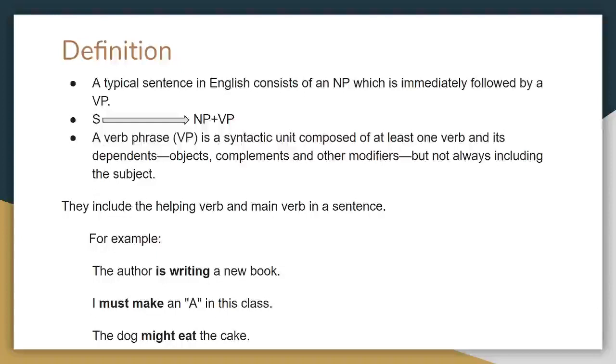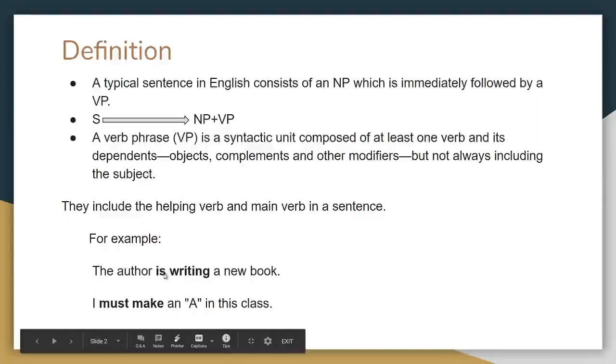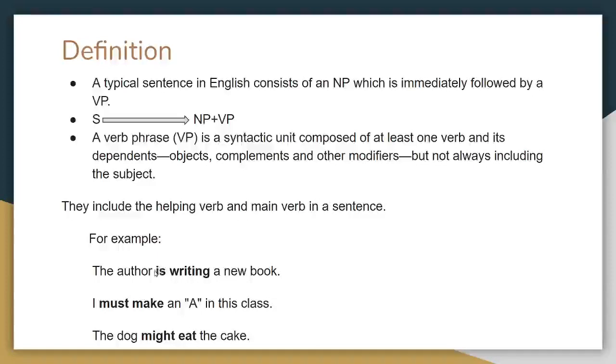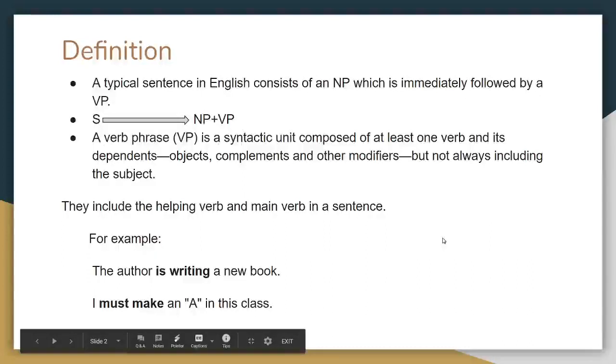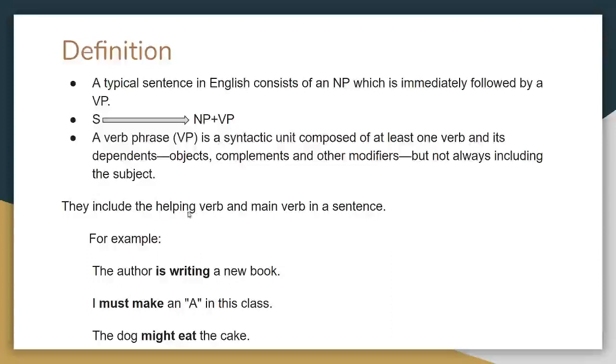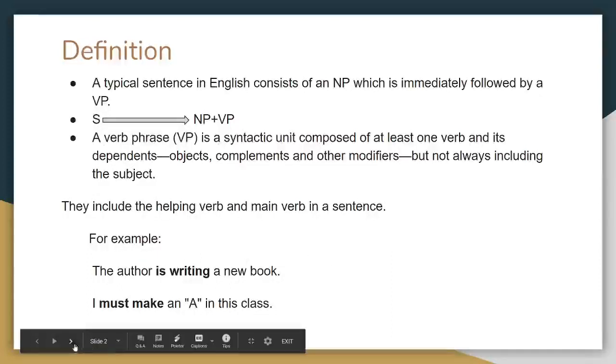Now let's take a look at some examples of verb phrases in a sentence. The author is writing a new book. If you notice, you can understand that there are two verbs in the sentence. Be's different form is "is", so it is a helping verb. Is is a helping verb here, and writing is a main verb. Then, I must make an A in this class. So must is a helping verb and make is a main verb. The dog might eat the cake. In this sentence, might is the helping verb and eat is the main verb.